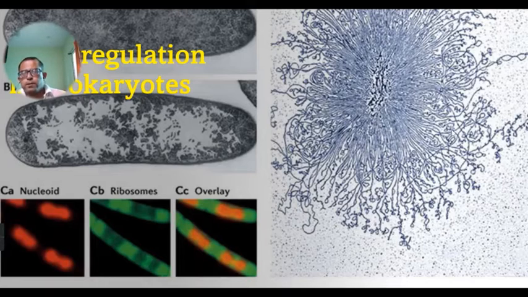So today we will start our next unit, that is gene regulation in prokaryotes. So why is there a need to regulate a gene?